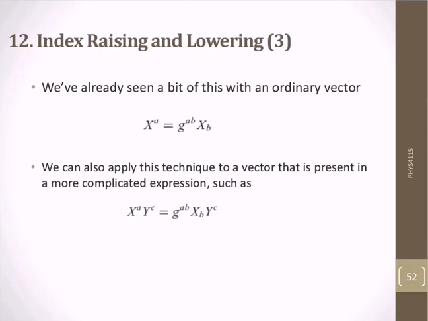We have already seen a bit of this with an ordinary vector X_a is equal to g_ab X^b. We can also apply this technique to a vector that is present in a more complicated expression such as X_a Y^c is equal to g_ab X^b Y^c. Here we have two vectors x and y and two different indices a and c.